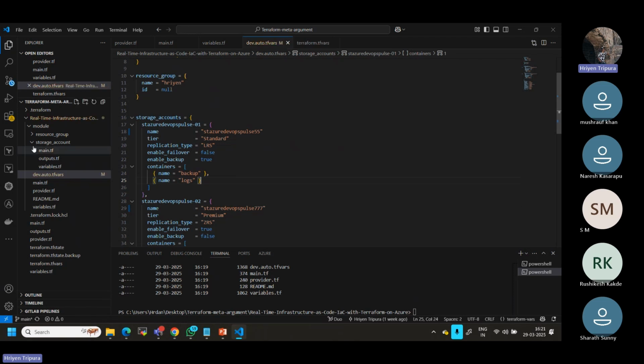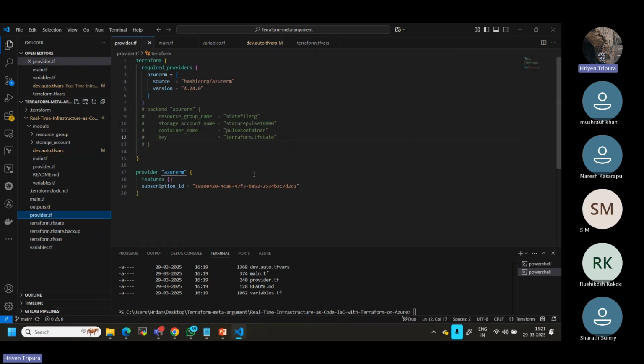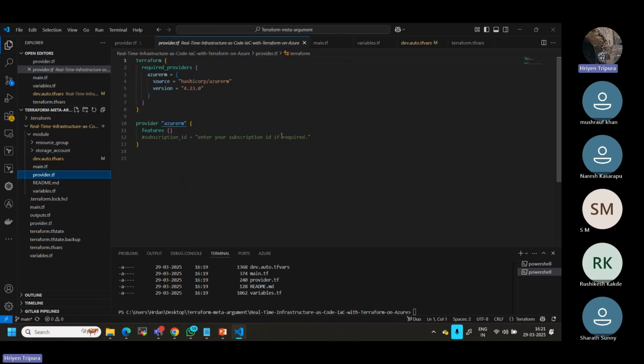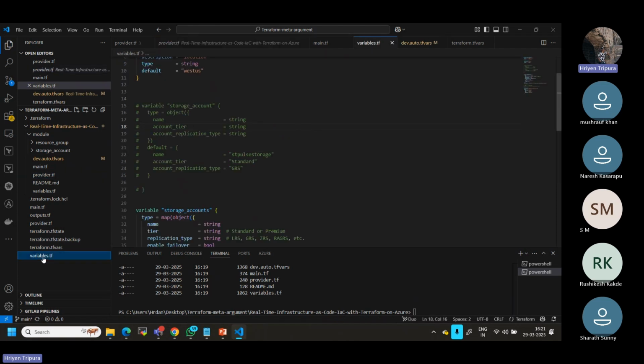Second thing, I need to go to the providers. Under providers, where is that, here, right? I need to define a provider here. I can copy paste here. Where is the provider?